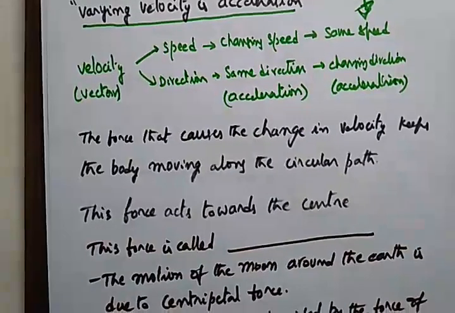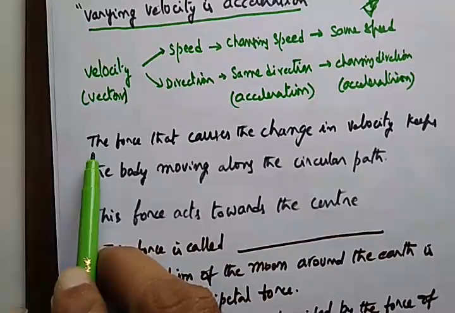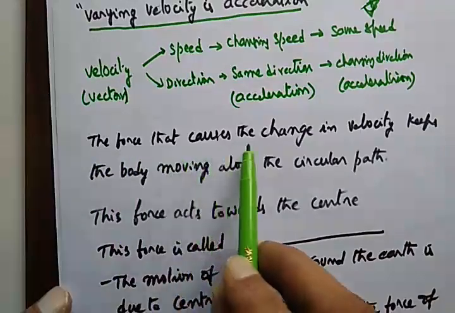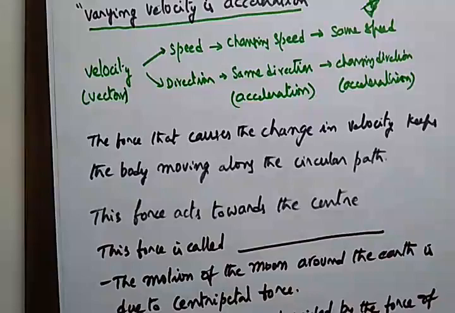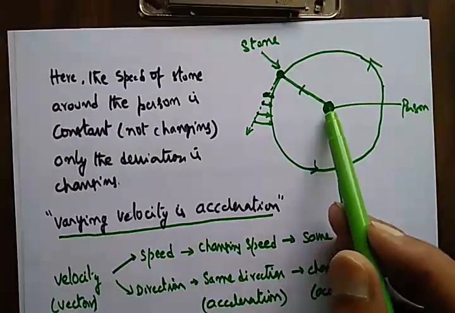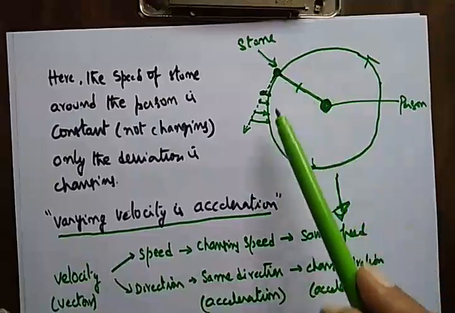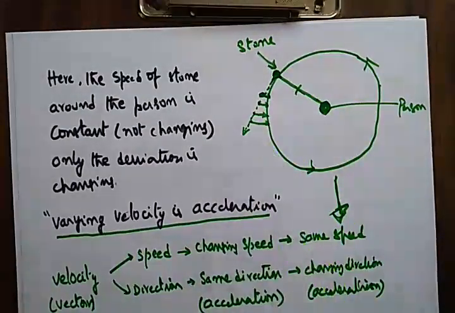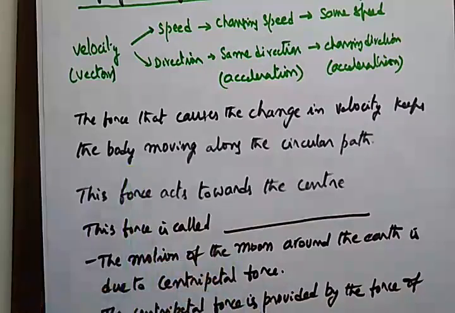Now, let us do some more analysis further. So, in a statement, it is like this. The force that causes the change in velocity keeps the body moving along the circular path. That is correct. So, going back to this thread, as long as the thread is there, if you are whirling this stone, you have to continuously pull the thread towards you, otherwise it will fly away. So again, we'll go back and read this. The force that causes the change in velocity keeps the body moving along the circular path.